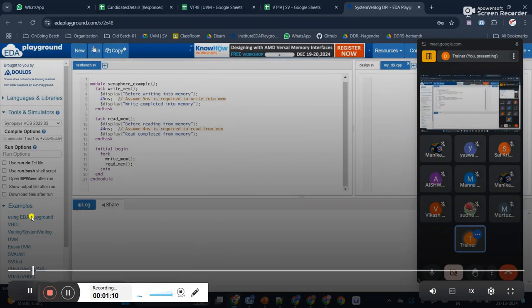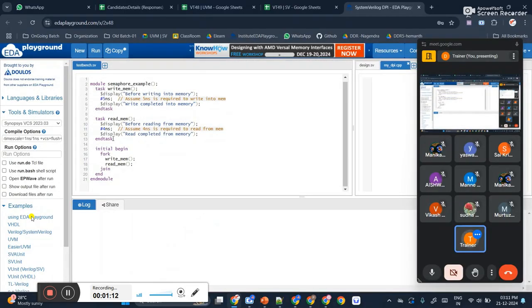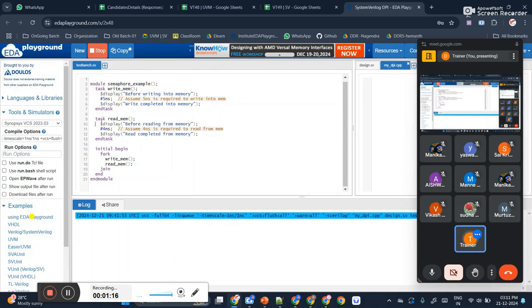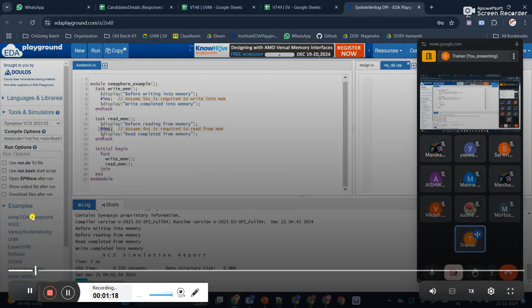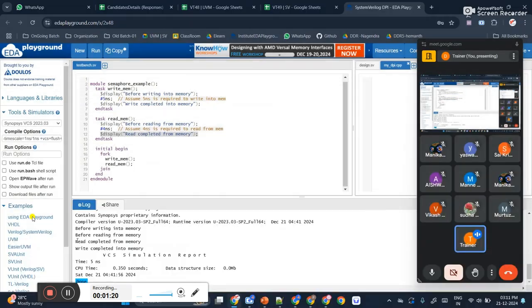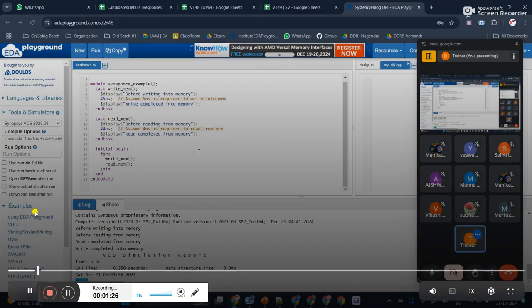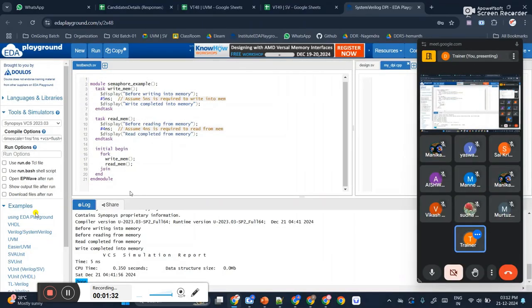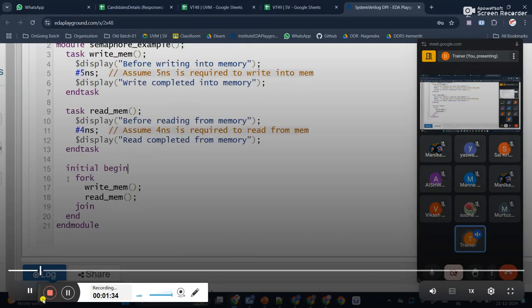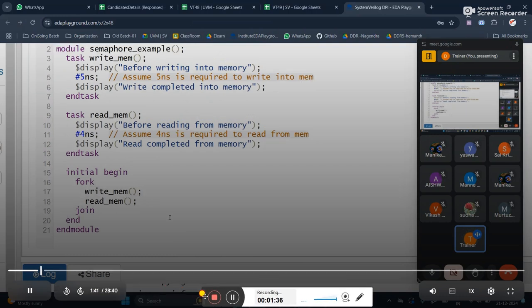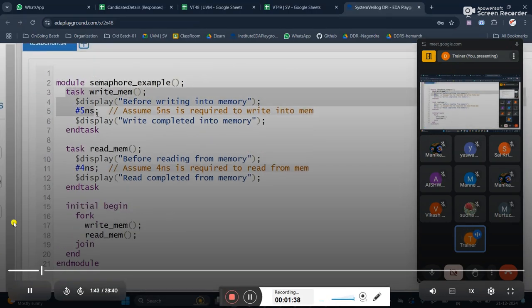So I'll run the code according to what delay you have given. According to that, first at 0 nanoseconds I'll get this output. After 4 nanoseconds I will get this output: read completed from memory. After 5 nanoseconds I will get write completed from the memory. According to whatever content I have written, I got the proper output. No problem here.